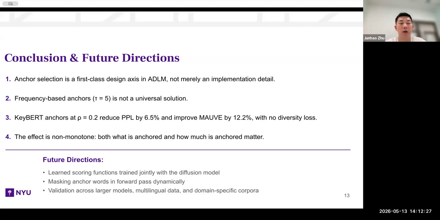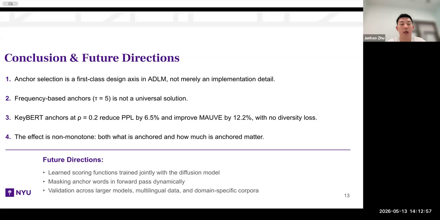And third, keyword anchors at a specific ratio might have a very strong improvement in generation quality without any diversity loss. And fourth, the effect is non-monotone, indicating that both what is anchored and how much is anchored matter for this generation guidance. And for future directions, we have 3 different directions that are all important.